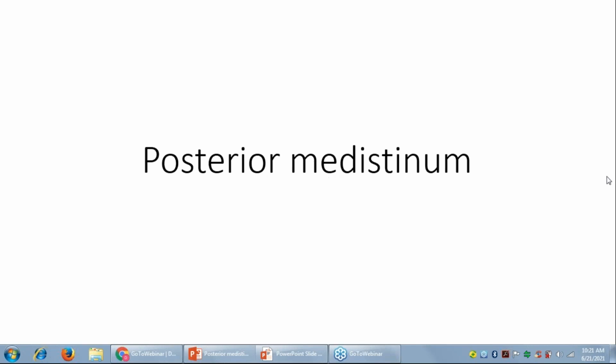Roll number 221, Suryansh Tiwari, who has just entered. He is the most fresh person. Suryansh Tiwari. Suryansh Tiwari, what are the boundaries of posterior mediastinum? Good morning, sir. Good morning.